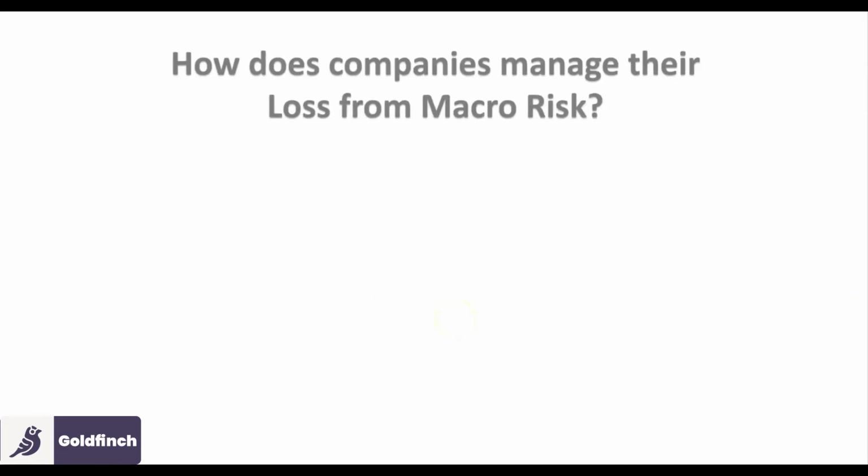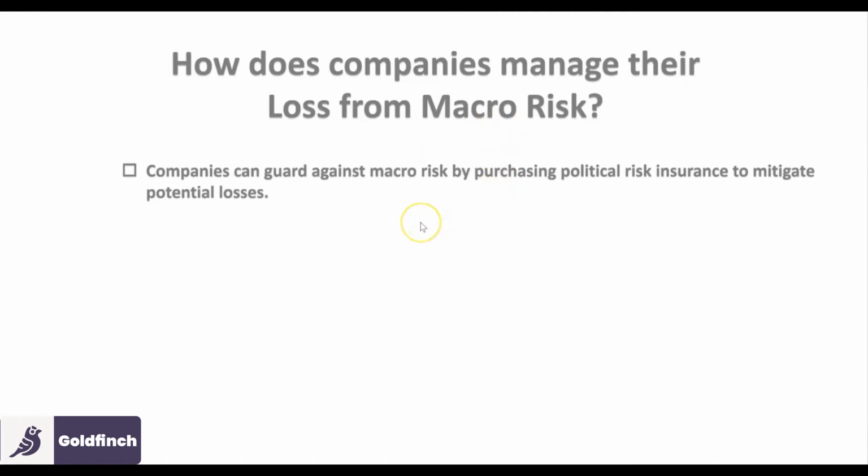Since we have looked at macro risk already, we have to look at one more thing: how do companies manage their loss from macro risk? Because a company that has done research and found out that the country they want to invest more money in, or bring a startup into, has some macro risk. What they do is that companies can guard against macro risk by purchasing political risk insurance to mitigate potential losses. So that's what the companies do.